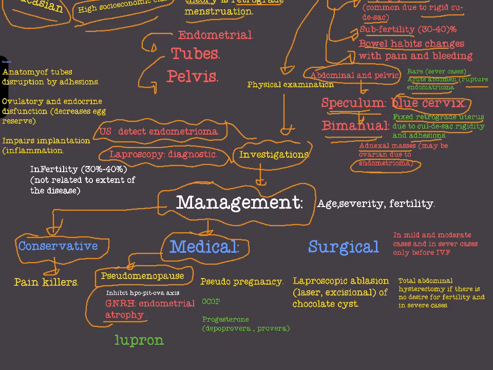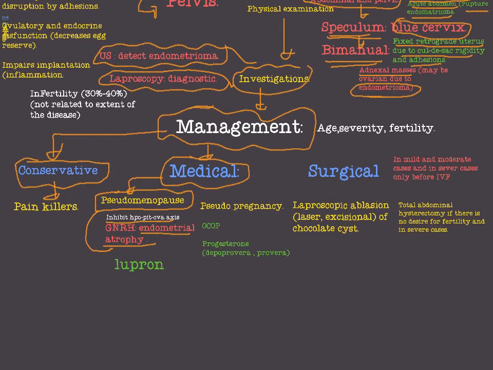How can we do that? We can do that by inhibition of the hypothalamic pituitary ovarian axis, by using gonadotropin releasing hormone. This gonadotropin releasing hormone will cause endometrial atrophy and the status of pseudomenopause, and eventually this is a very good solution for endometriosis. An example of gonadotropin releasing hormone is Lupron.